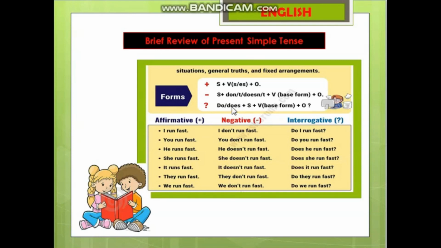How to make interrogative or questioning sentences? Do or does are always put at the beginning of the sentence and then the remaining part of the sentence, that is subject, verb base form plus object. These are the formulas for sentences in present simple tense. You can read the examples carefully, which will help you to understand present simple tense much better.